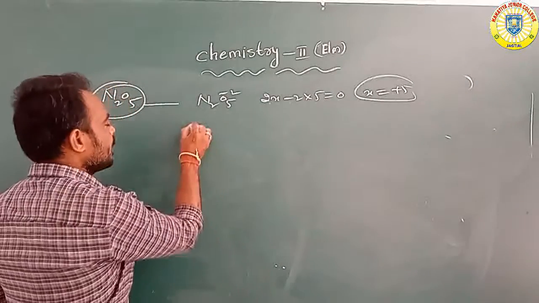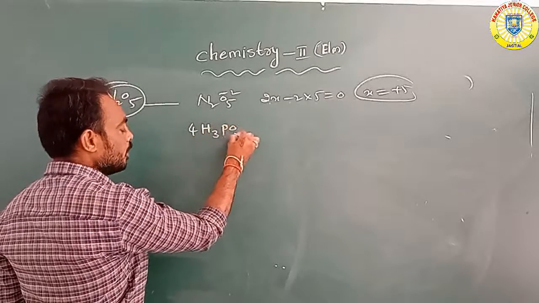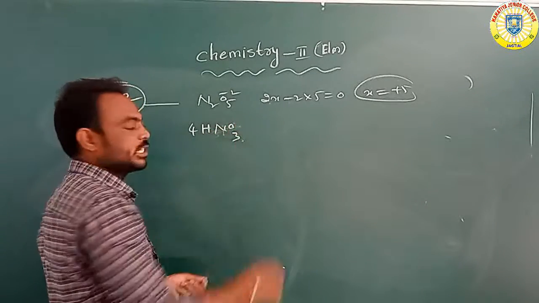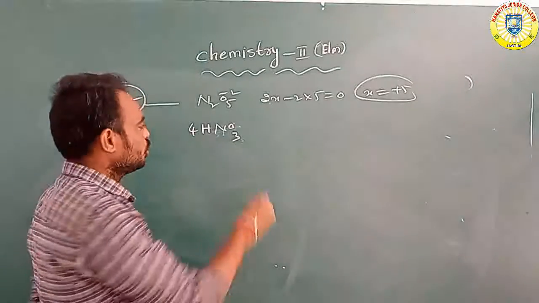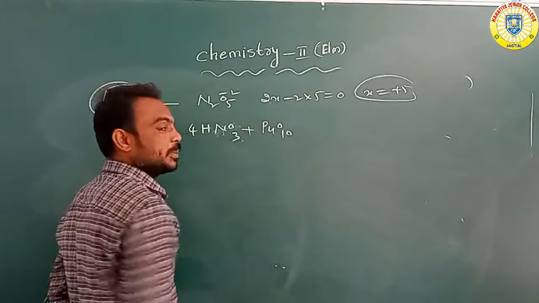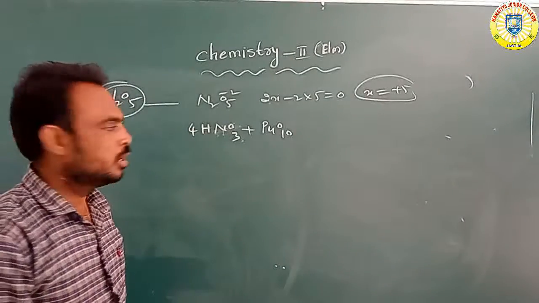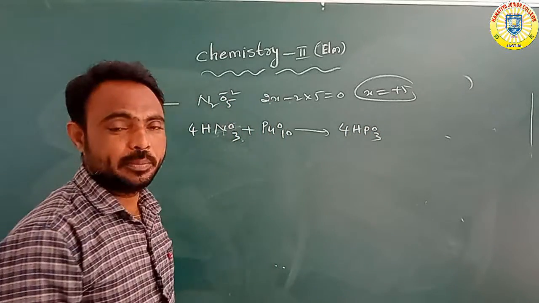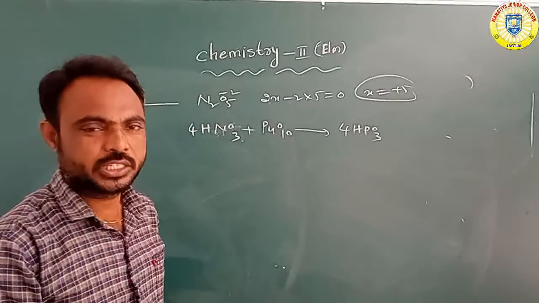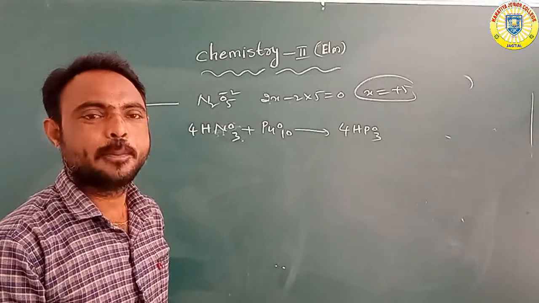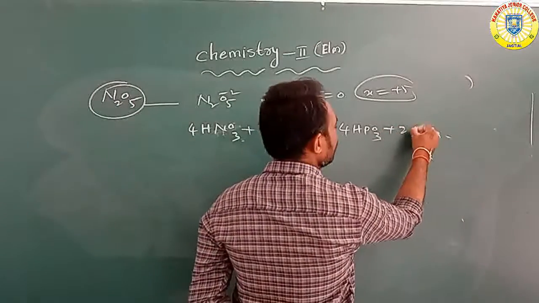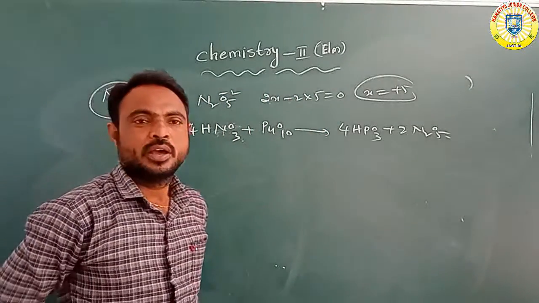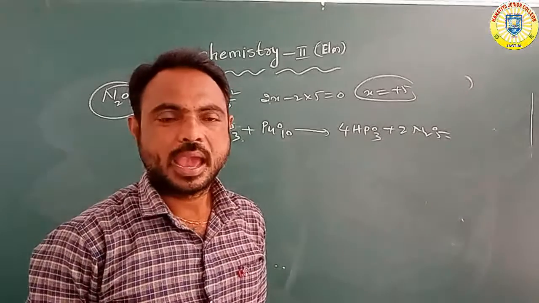So how is it prepared? Suppose for example we take HNO3, nitric acid.